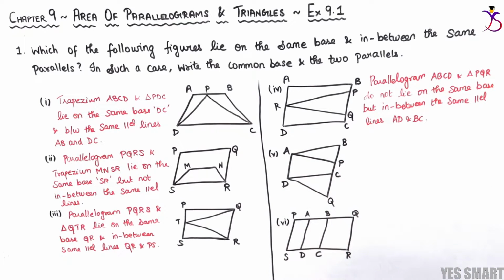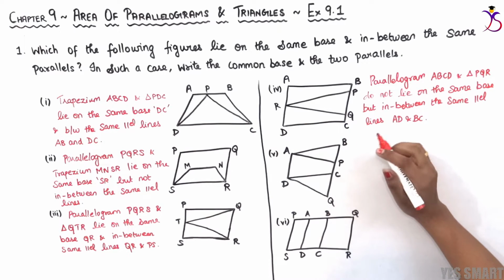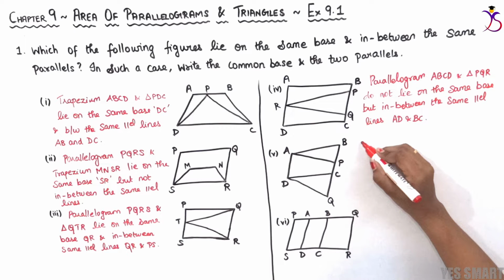In order to conclude whether a diagram lies between the parallels, we must make sure that both ends touch the parallel lines. However, in order to conclude that both diagrams lie on the same base, we must look at whether the base is exactly the same, not a part of it. The base should be completely the same. Hence, both trapeziums lie between the same parallels. The height of both figures should not be different. That is the concept here.